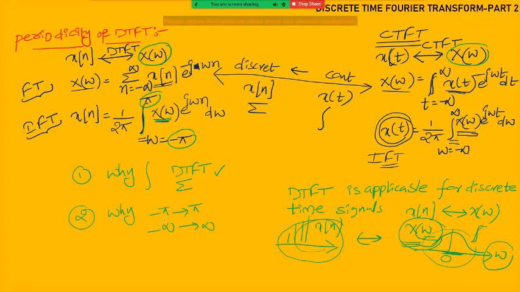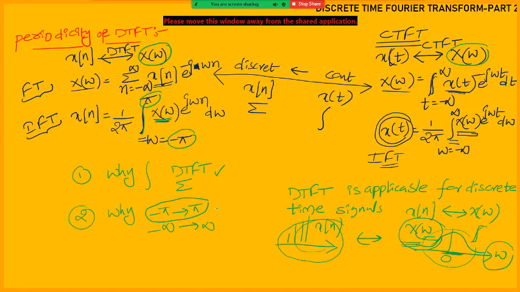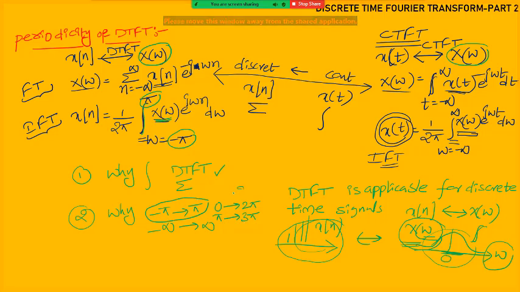Now second thing, why should we use the limits minus pi to plus pi instead of minus infinity to plus infinity? Here there is no rule to use from minus pi to plus pi only. You can use 0 to 2 pi also, or you can use pi to 3 pi also. Now you should get some idea. What I am telling here, minus pi to pi or 0 to 2 pi or pi to 3 pi means here we are doing the integration over 2 pi. Upper limit minus lower limit: pi minus of minus pi is 2 pi, 2 pi minus 0 is 2 pi, 3 pi minus pi is 2 pi. We are doing the integration over 2 pi.